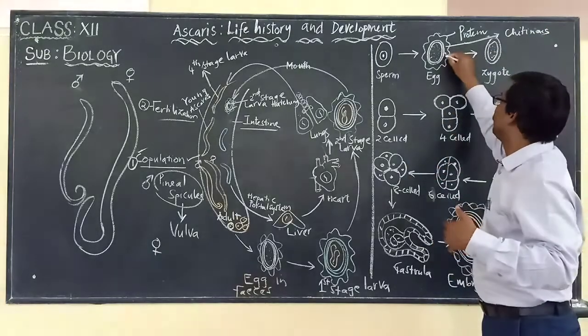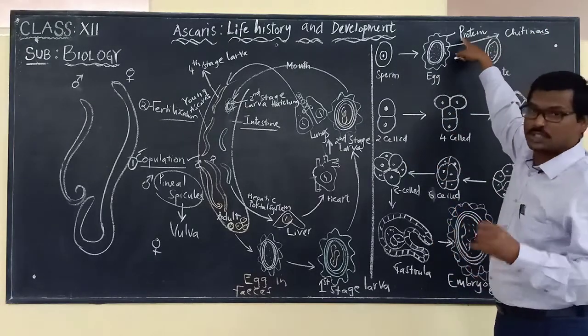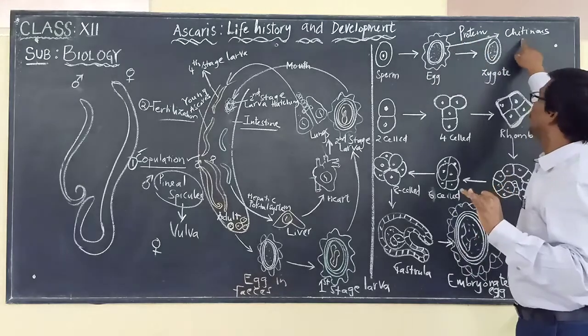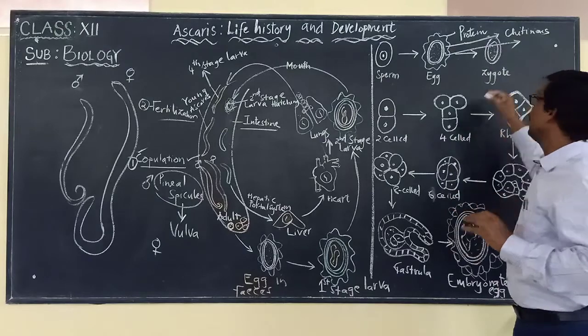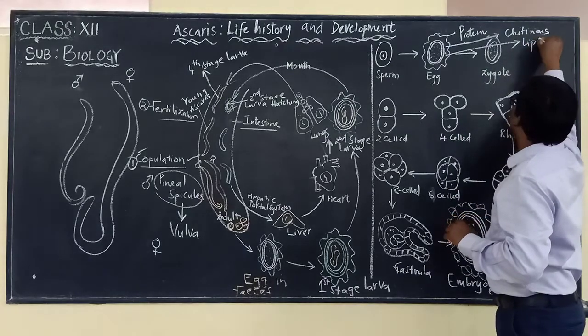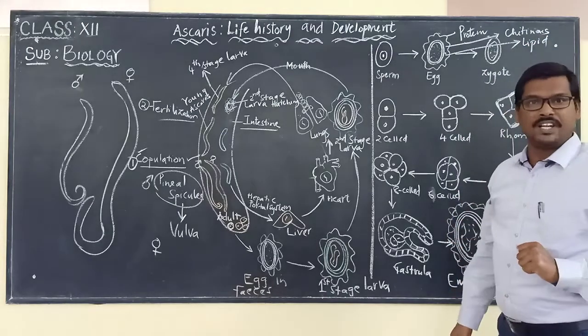And deep inner, okay, this is the middle. This is the outermost. Protein is the outermost. Middle is the chitinous, and innermost is the lipid layer. Okay, lipid coat will be present. These things are very important.